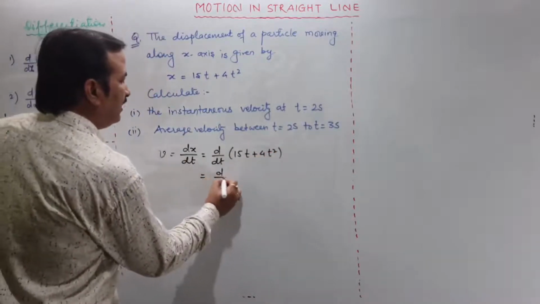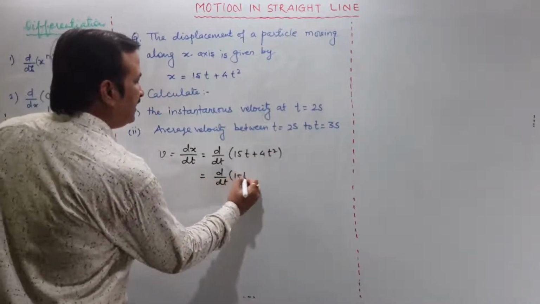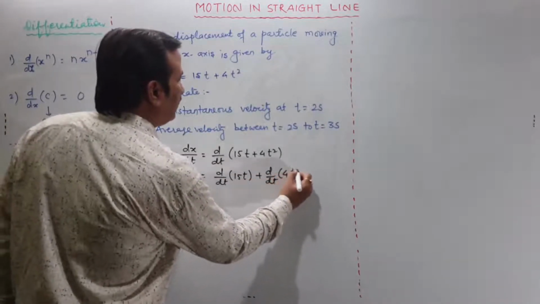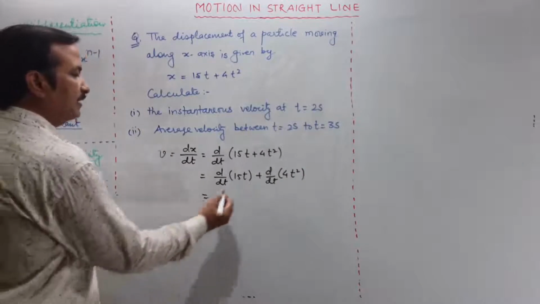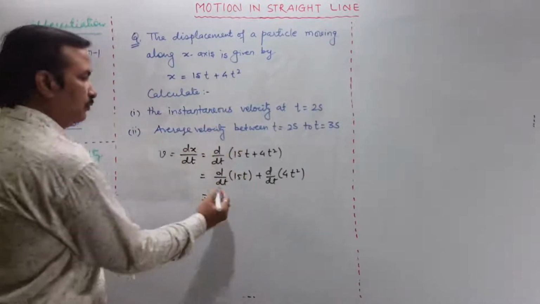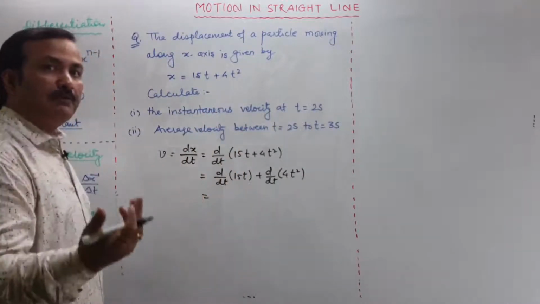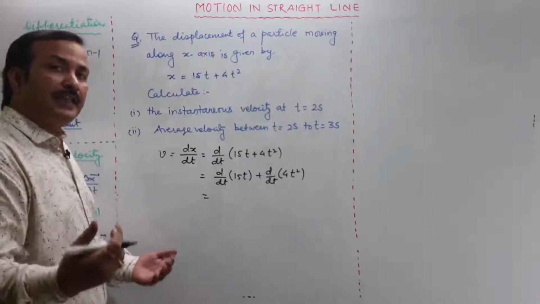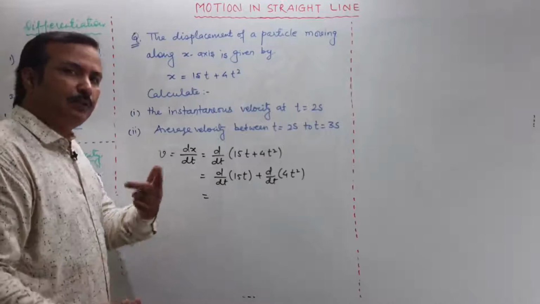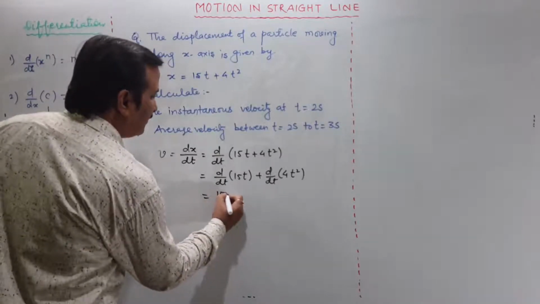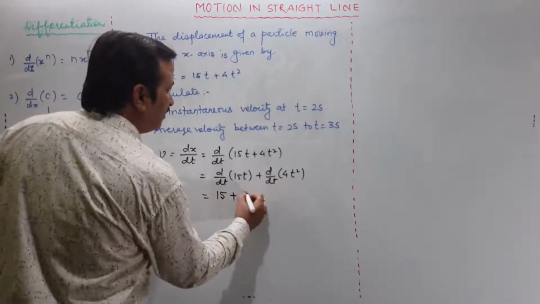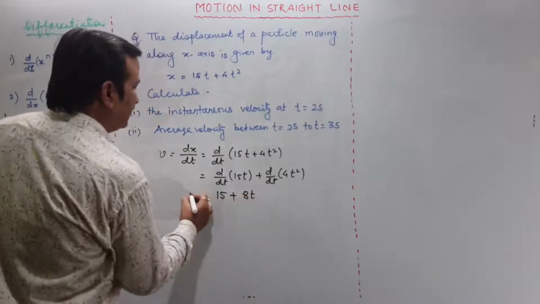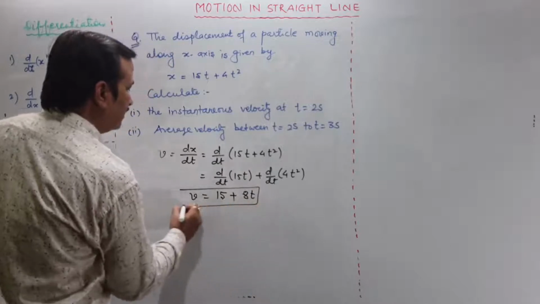We need to differentiate 15t, plus we will be differentiating 4t square. t का पावर 1 है तो 15 के आगे 1 आ जाएगा और t का पावर एक कम हो जाना है, मतलब 1 minus 1 is 0, and t to the power 0 will give you 1 again. So we are left with 15 plus here 4 and power is 2, so 8t. This is your velocity. Right?